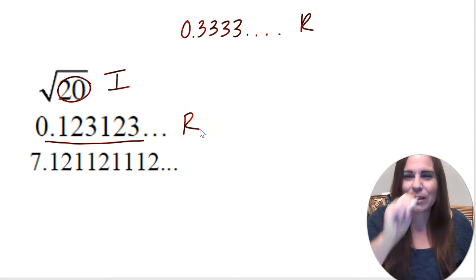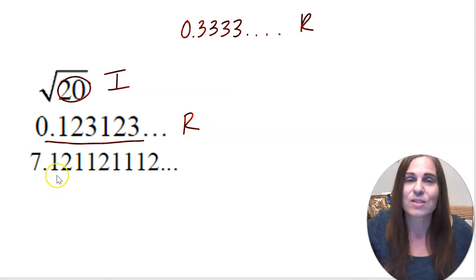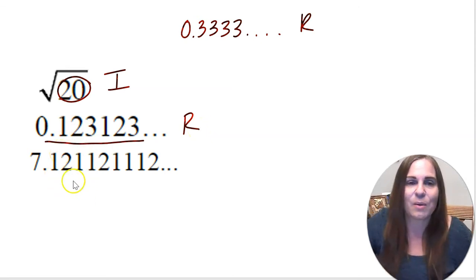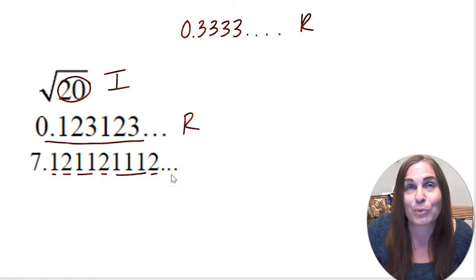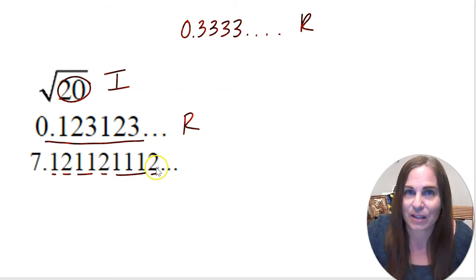Now, this last one is a little trickier because it looks sort of like it repeats, but then not really when you look closer. So I've got 1, 2, then 1, 1, 2, then 1, 1, 1, 2. I could predict that the next part's going to be 1, 1, 1, 1, 2, but I don't know for sure. But this is a pattern. This is not exactly repeating. So it is not a repeating decimal, and it does not end, so this one is irrational.